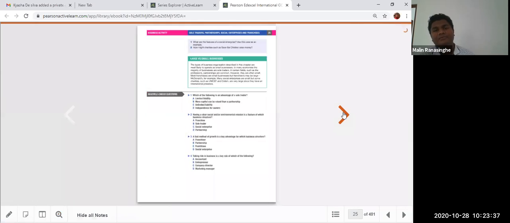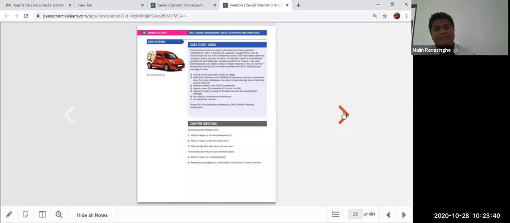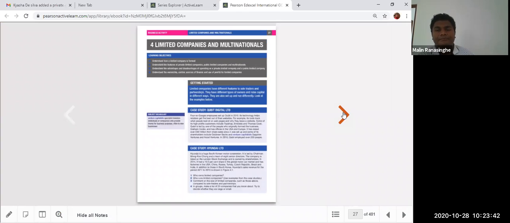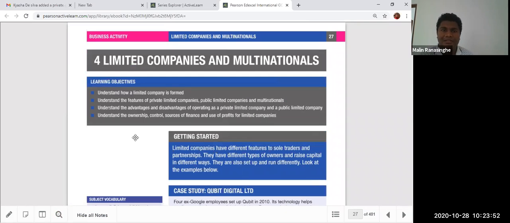Now we talked about those four in that lesson: sole traders, partnership, franchise, and social enterprises. And after that, guys, we talk about limited companies. Limited companies, mainly we talk about two different liability companies, private limited companies and public limited companies. And we talk about multinationals also, their features, at the end. So this week I'm going to start the multinationals, the big companies, their features and everything, and then limited liability companies we talk about.